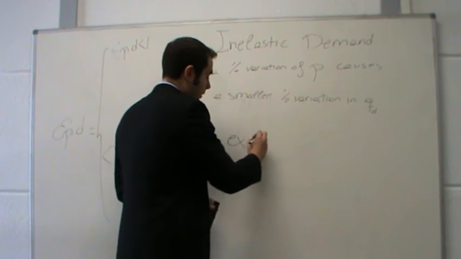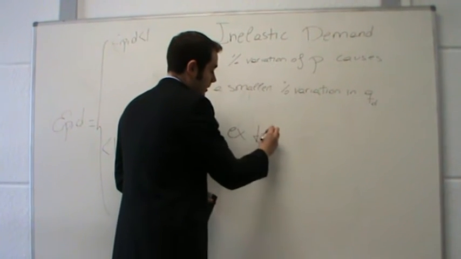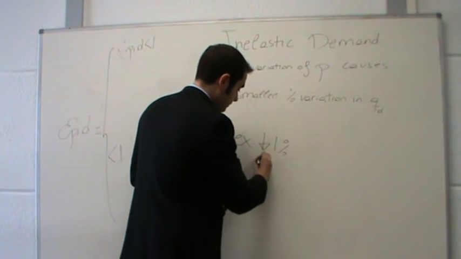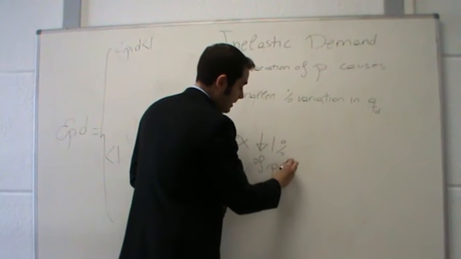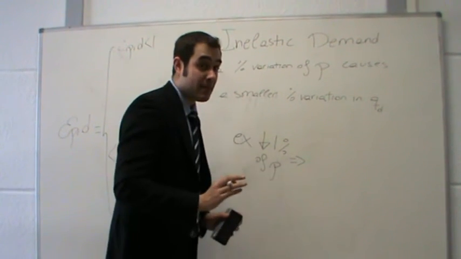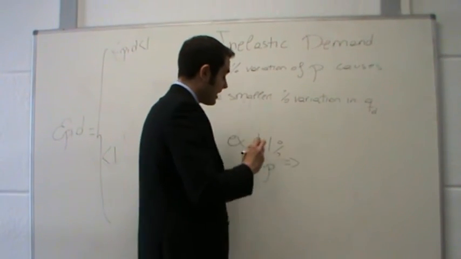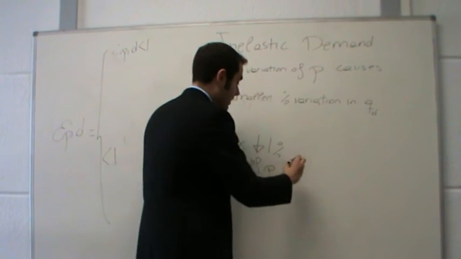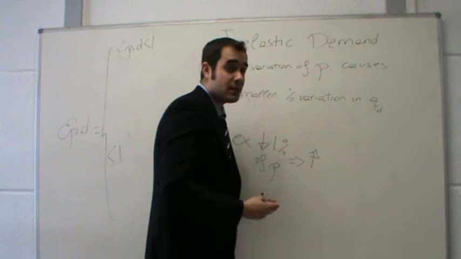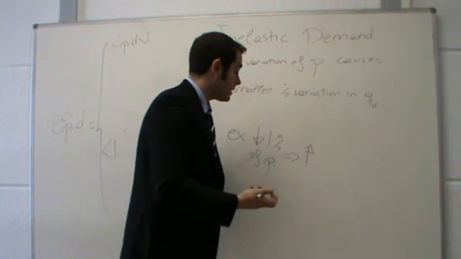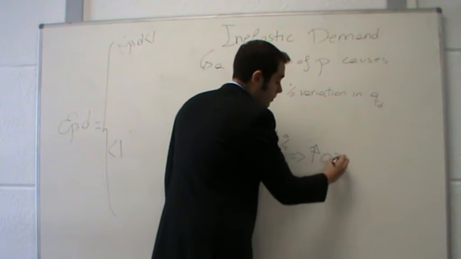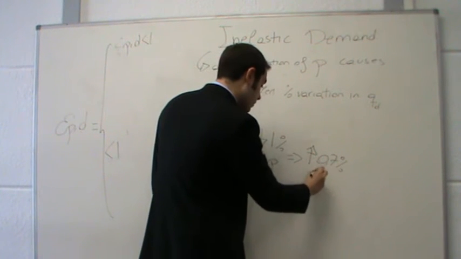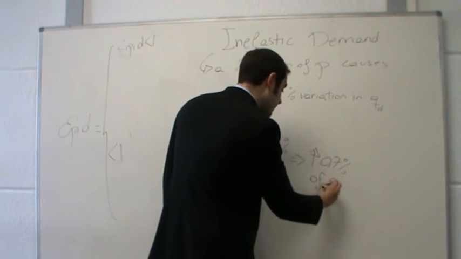So, suppose that prices reduced 1%. There is a 1% reduction of prices. Then it causes, since the demand is inelastic, that the quantity demanded is going to increase less than a 1%. For instance, 0.8, 0.7%, let's put, for instance, 0.7%. There is an increase of 0.7% of the quantity demanded.